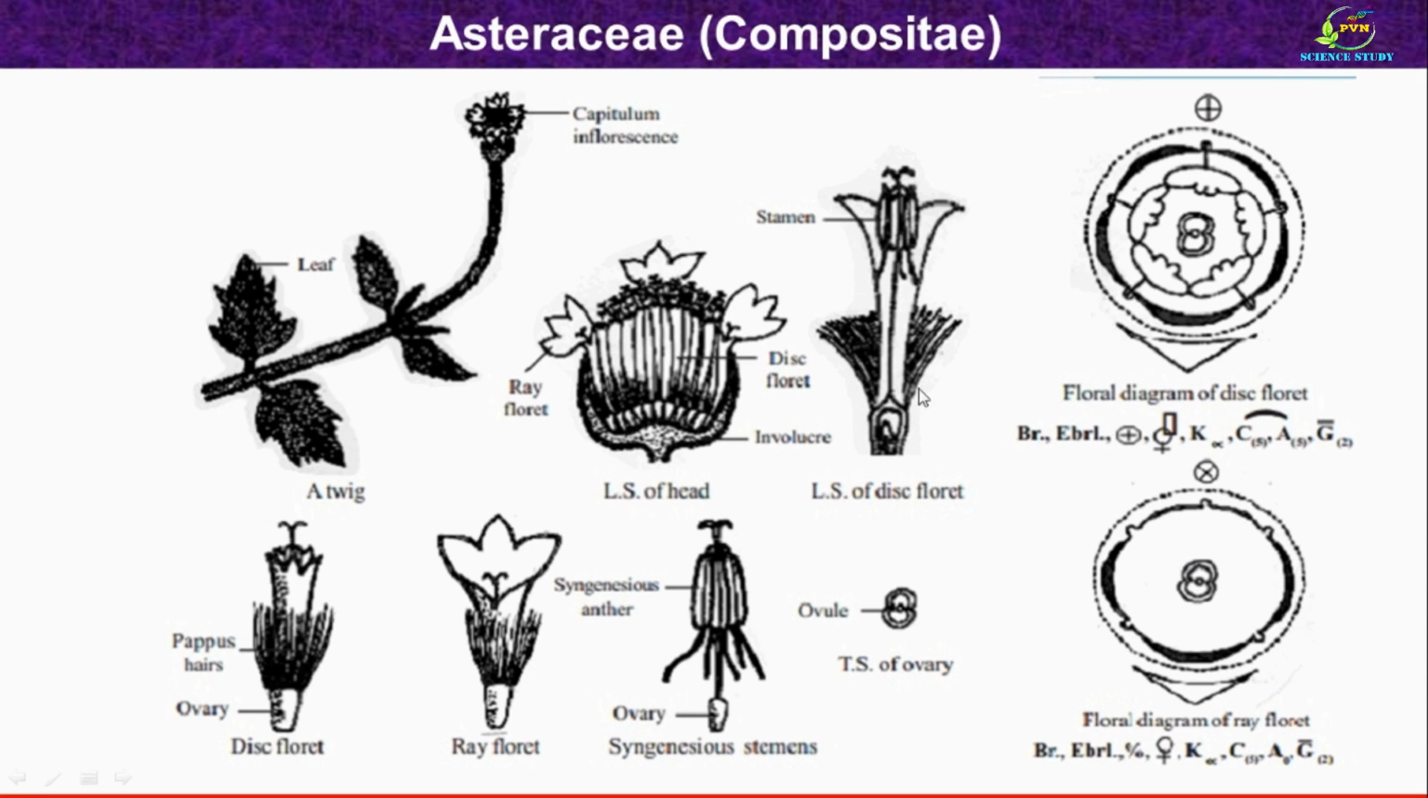Then this is the sketch of another important Asteraceae family member, that is Tridax procumbens. This is the twig of the plant where we can see the leaf as well as the capitulum inflorescence. This is the longitudinal section of the head or the capitulum inflorescence. This is the longitudinal section of the disc floret and here you can see the ray floret. This is the floral diagram of disc floret and floral formula, and here you can see the floral diagram of ray floret and floral formula of ray floret.